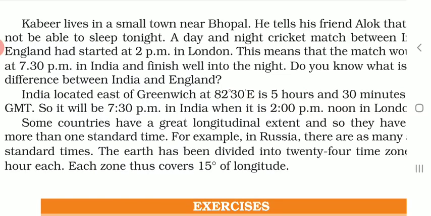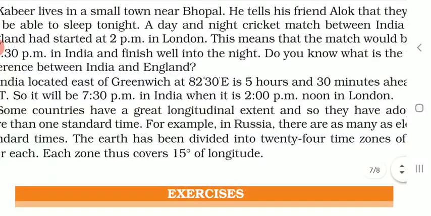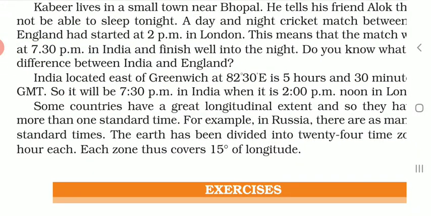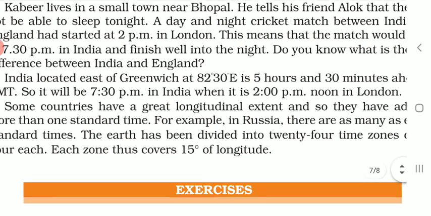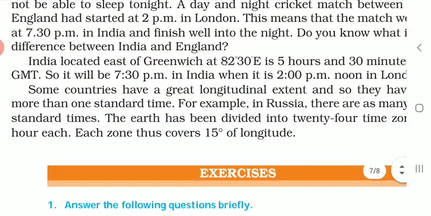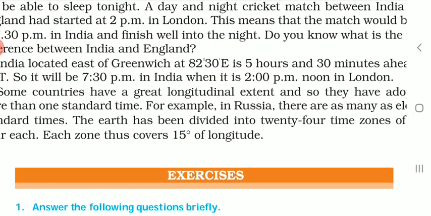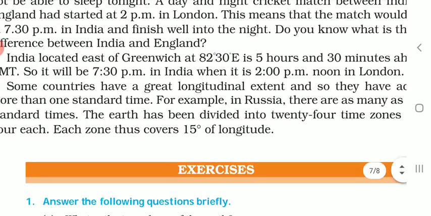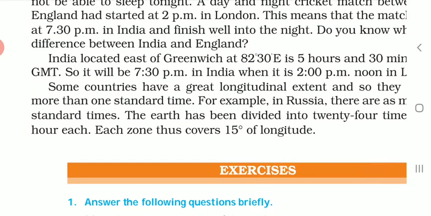Obviously, it is 5 hours 30 minutes. So, India, located east of Greenwich at 82 degrees 30 minutes east, is 5 hours 30 minutes ahead of Greenwich Mean Time, that is GMT. So it will be 7:30 p.m. in India when it is 2 p.m. noon in London.